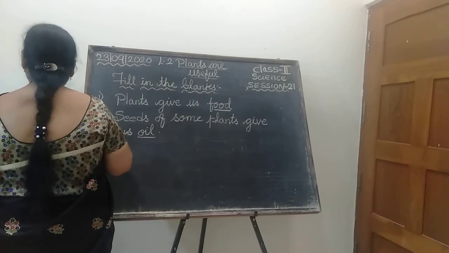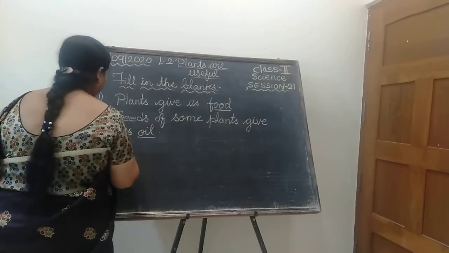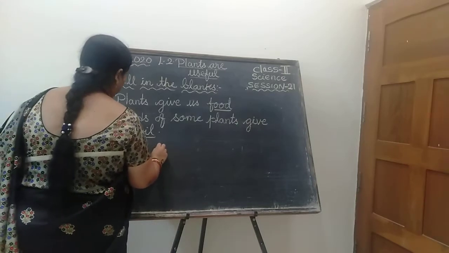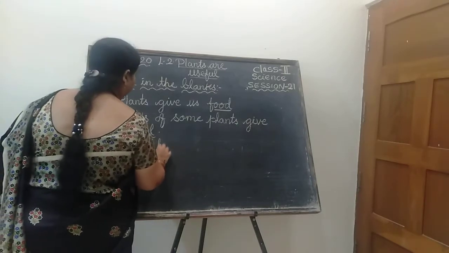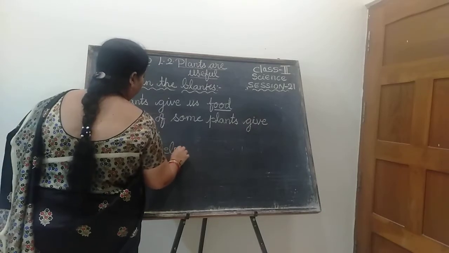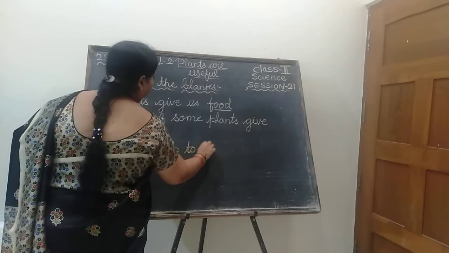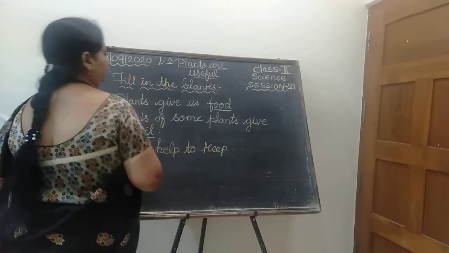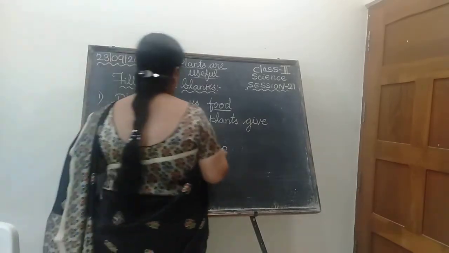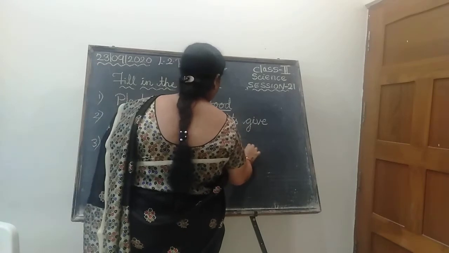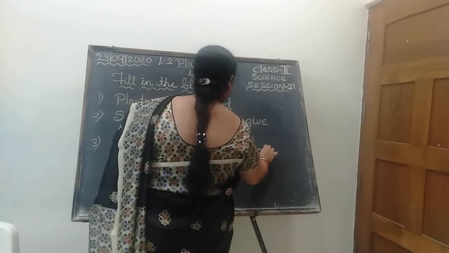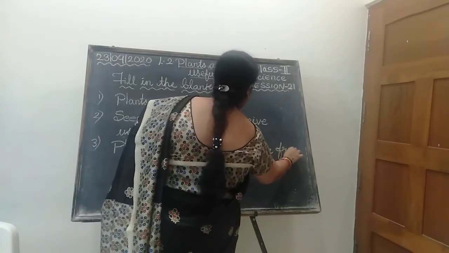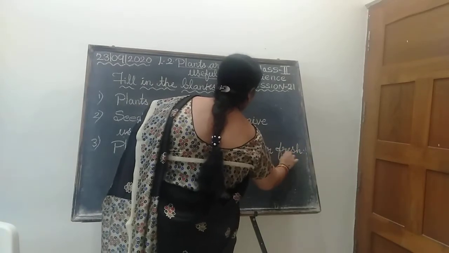Next one. Plants help to keep the air what? Dirt or fresh? To keep the air fresh. Spell the word fresh: F-R-E-S-H, fresh.